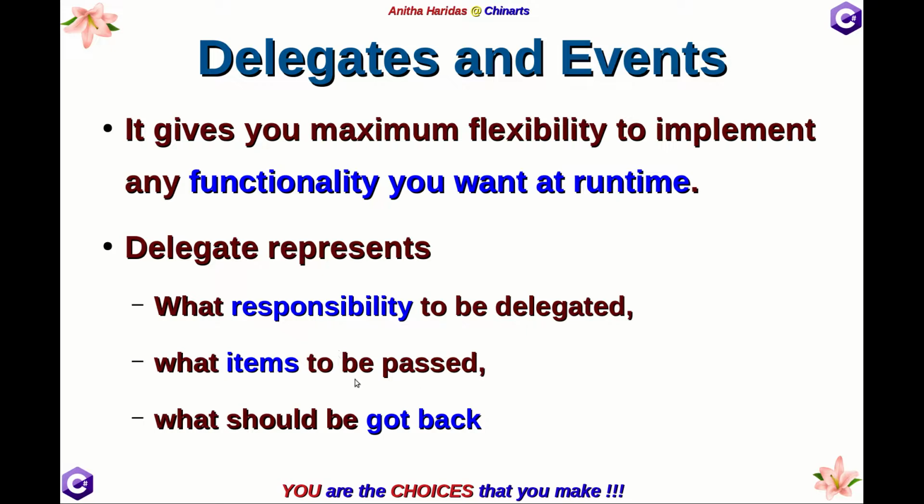What items to be passed. This is generally represented using the parameters of the delegate, and what should be got back is represented by the return type of the delegate. So your delegate contains a delegate name, the parameters and the return type. Along with that you will have the access modifier also specified.